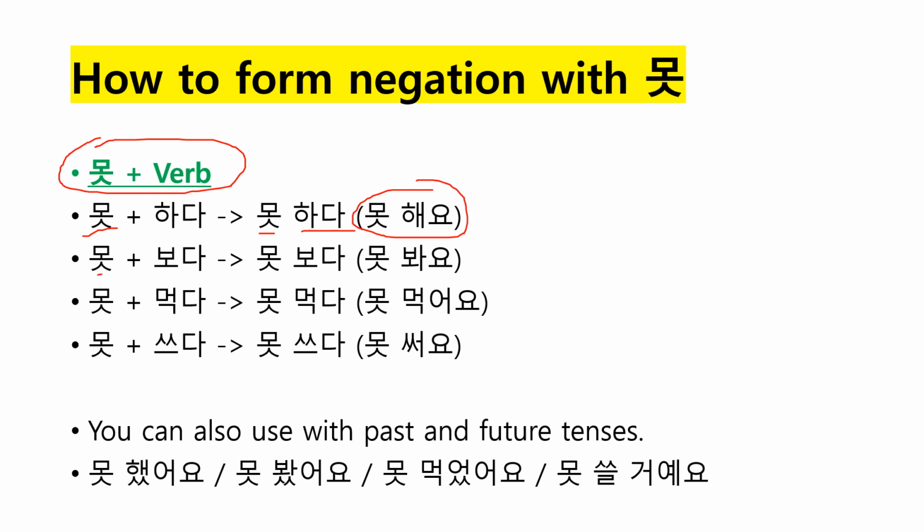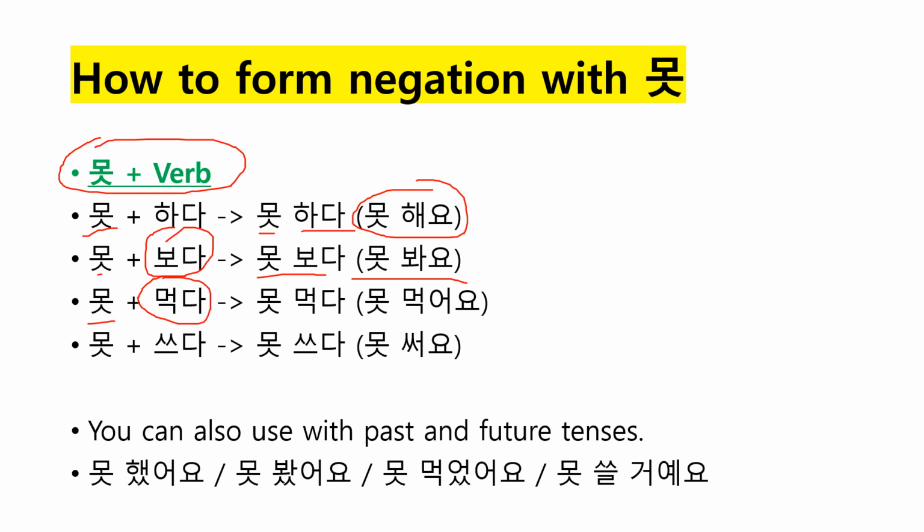Next one is 못 plus 보다, right? We have the verb 못 보다. You can also say 못 봐요. So I can't see, or I can't do, 못해요. Next one is 못 and 먹다, to eat, to have a meal, right?